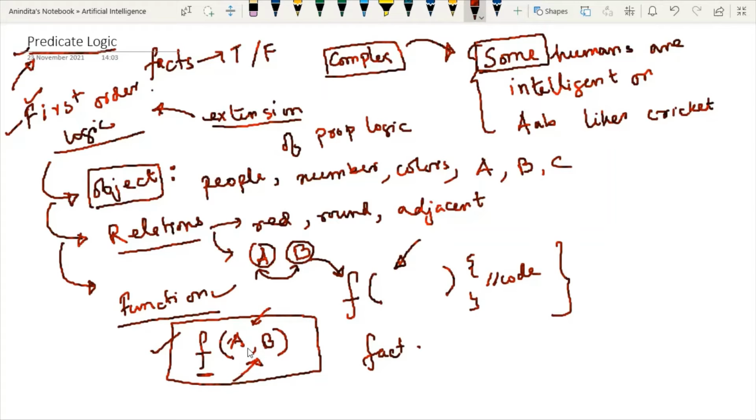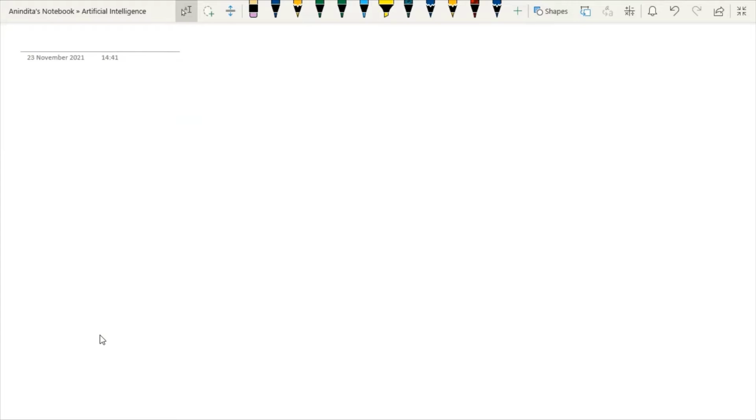Now, in order to understand this concept of function, that is fact, we have to discuss something in more detail. So, let's start the concept of first order logic in more detail. Why are we using first order logic? I have already explained that whenever we are dealing with complex sentences, with two or more sentences, words like "some" and "there exists", it is very difficult to represent them using propositional logic.